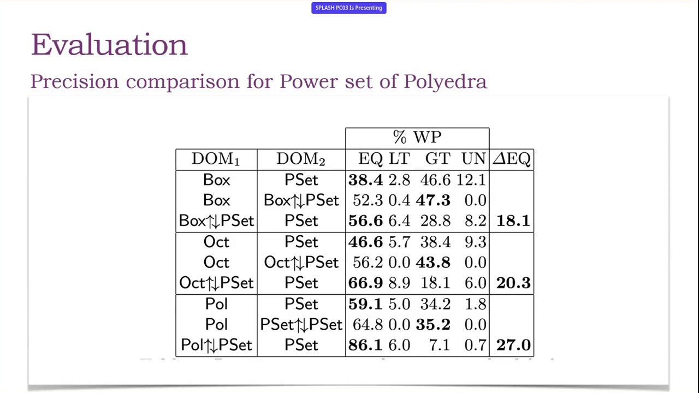And again, the results are positive because our approach improves the precision in 44% of cases, while keeping the same precision for almost 70% of cases. And the last one is the comparison between polyhedra and polyhedra set. And again, in this case, our approach increases the precision for 35% of cases, while keeping, for 86% of cases, the same precision as the more concrete one.